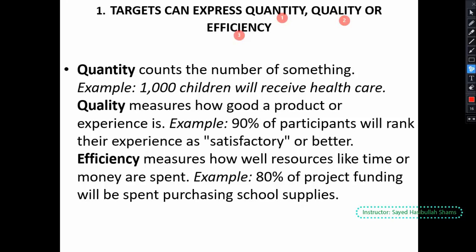For example, we have a company, and in the company we set an indicator that measures the experience of our employees, and we have said that 90% of our participants or employees will rank the experience as satisfactory or better.